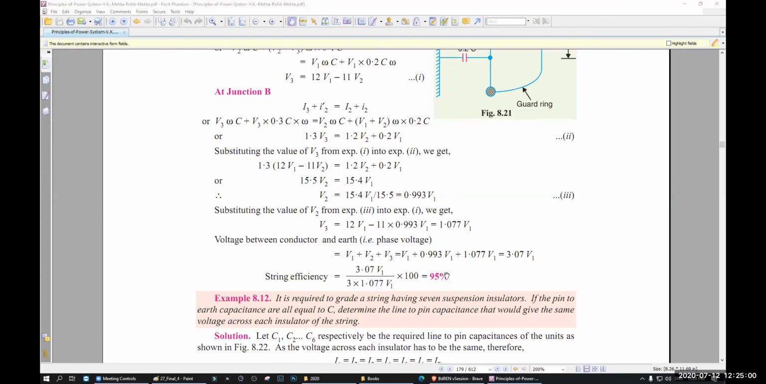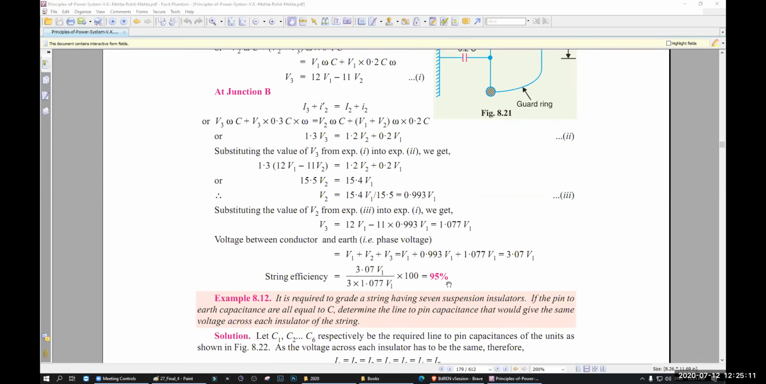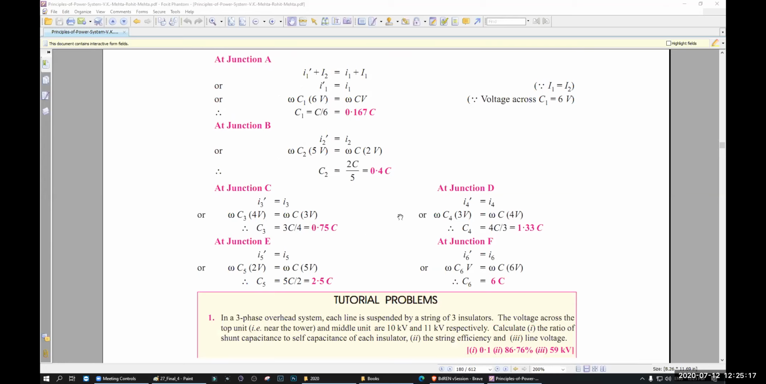Previously, the efficiency was never 95%, never. It was 85, 80, something like that, 67, 60, 76, something like that. But when you use a guard ring, in that time, your efficiency rises up to 95%. So that is huge.